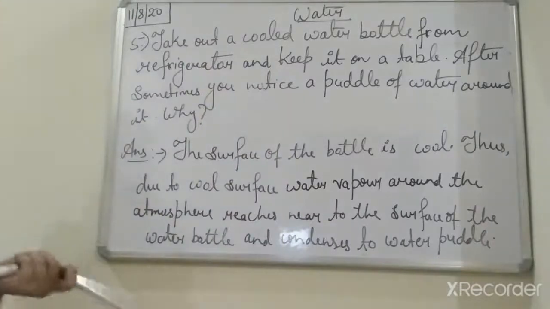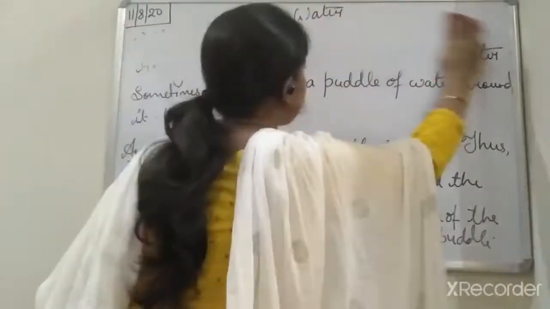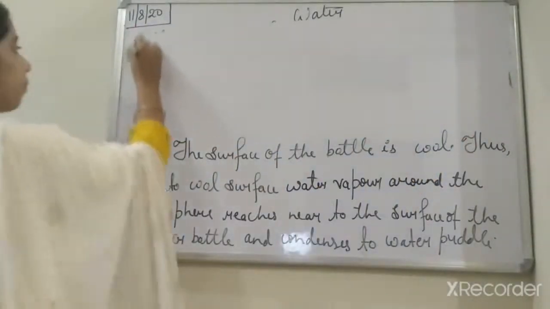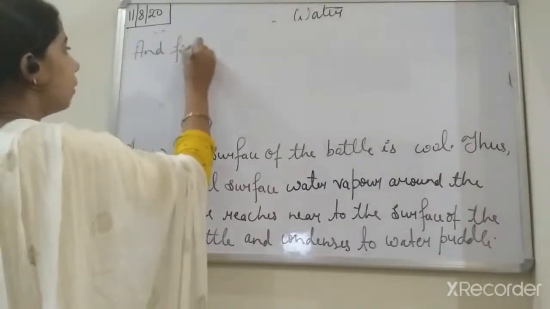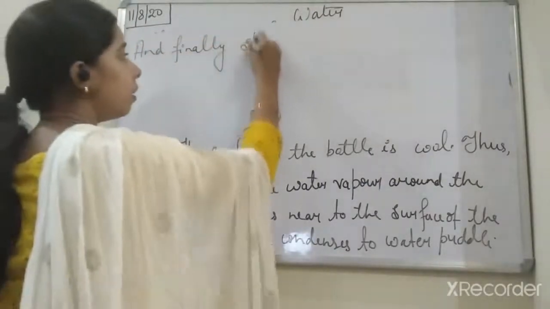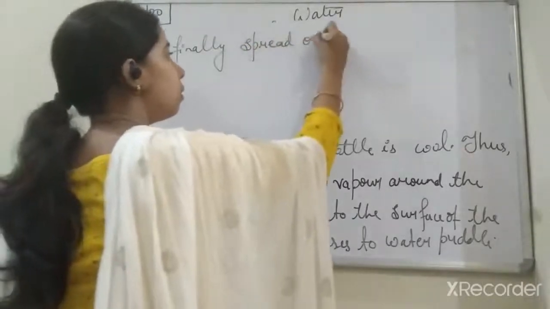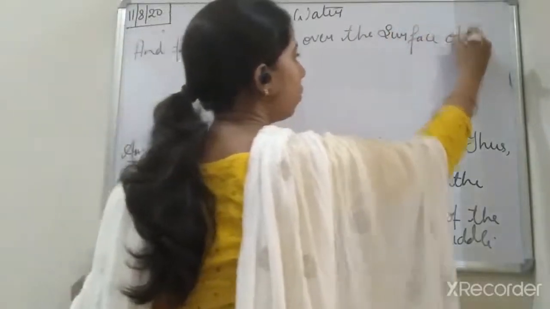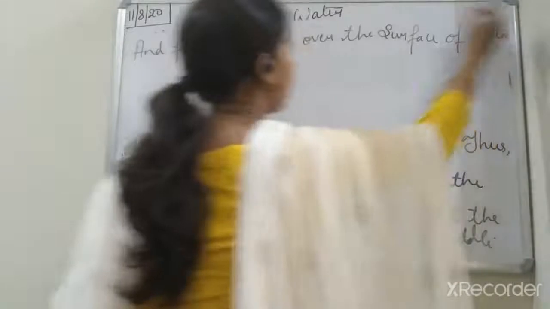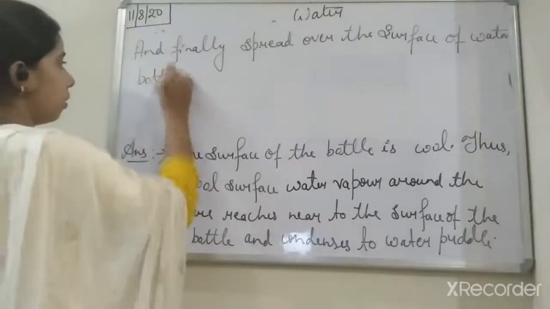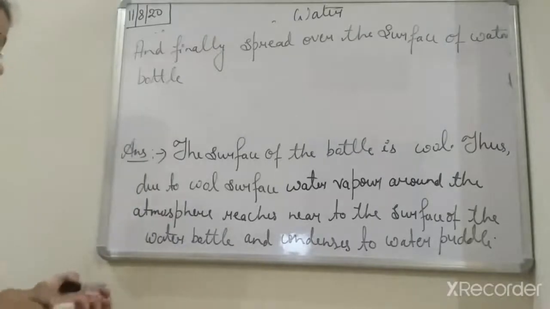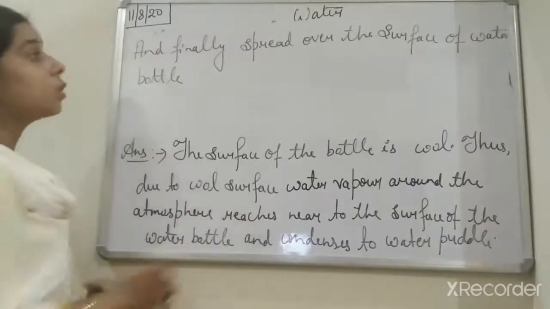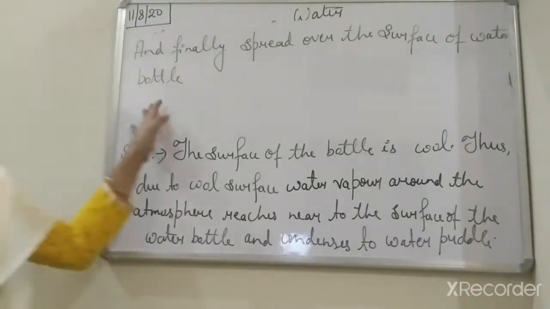Okay, and finally students, it spreads over the surface of the water bottle. So this puddle, which is formed due to the condensation process, will get spread over the surface of the water bottle, students.